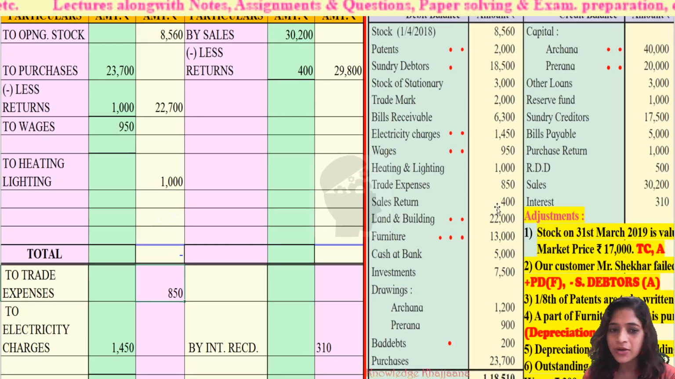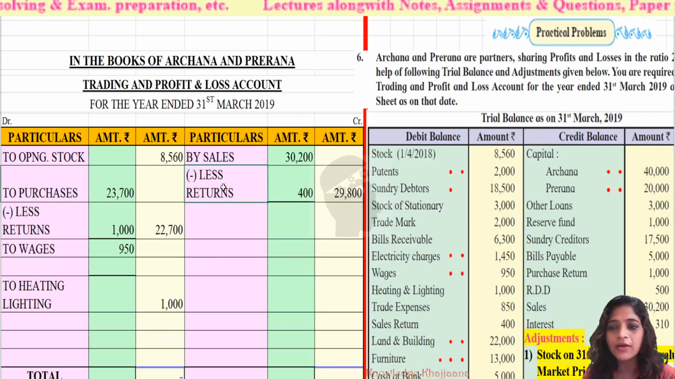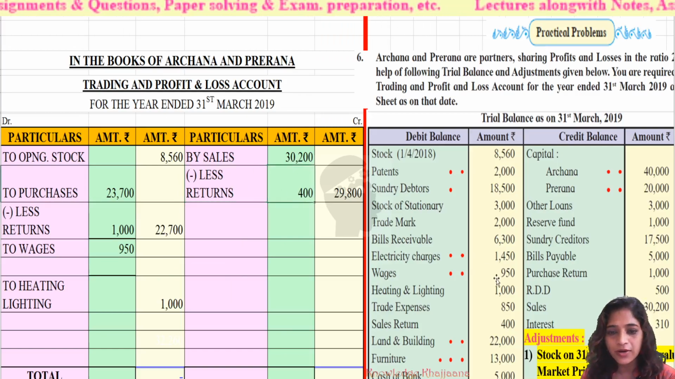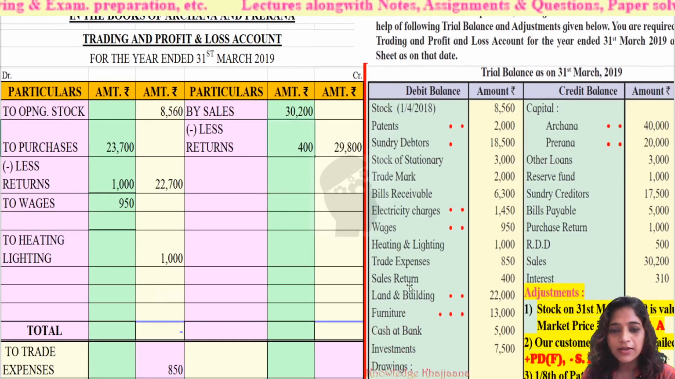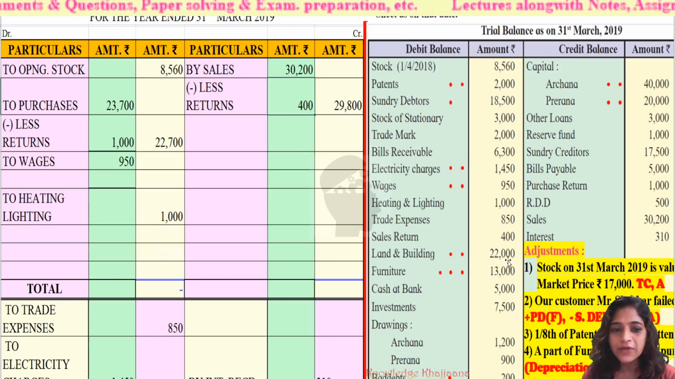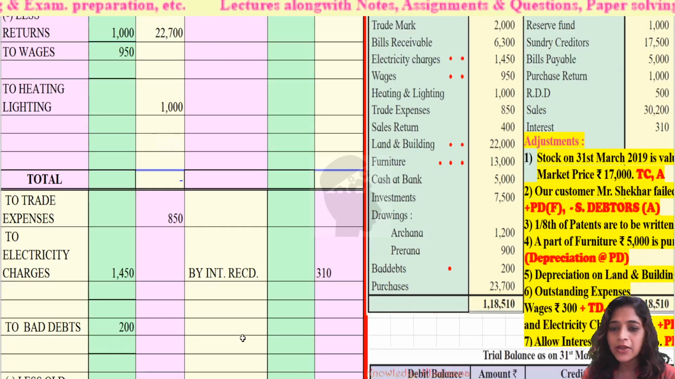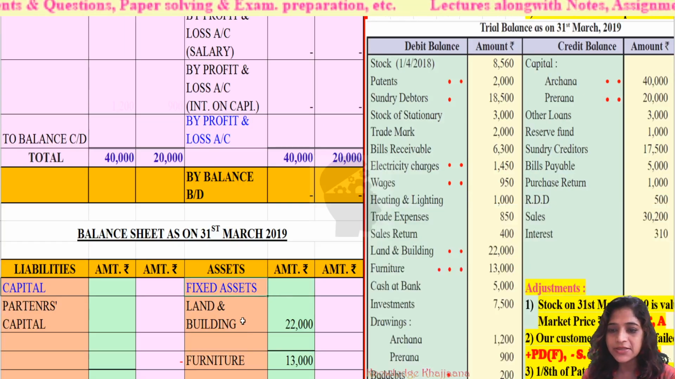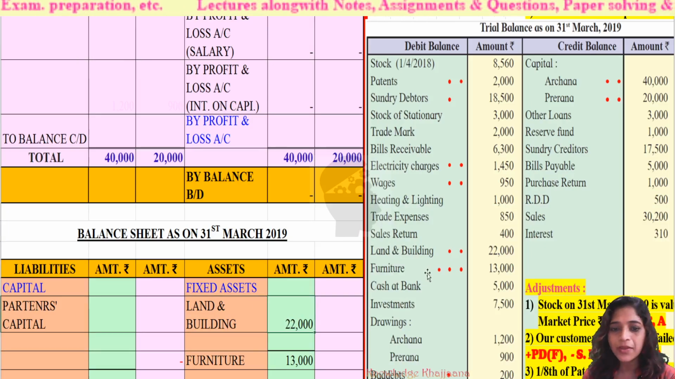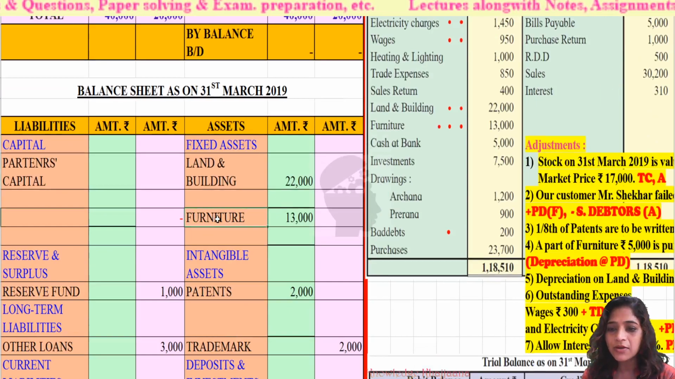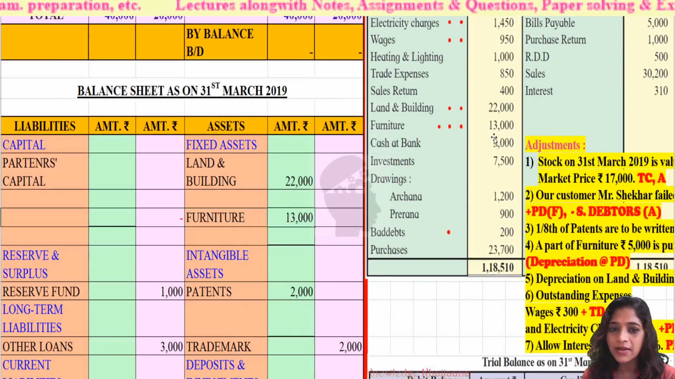Then sales return. Sales return should be deducted from sales, amounting to rupees 400. Where are sales returns recorded? Trading account credit side. Sales return rupees 400. Then land and building, a fixed asset, rupees 22,000. There is an adjustment, so land and building, a fixed asset under assets in the balance sheet, rupees 22,000. Furniture, a fixed asset, rupees 13,000, as there is an adjustment.